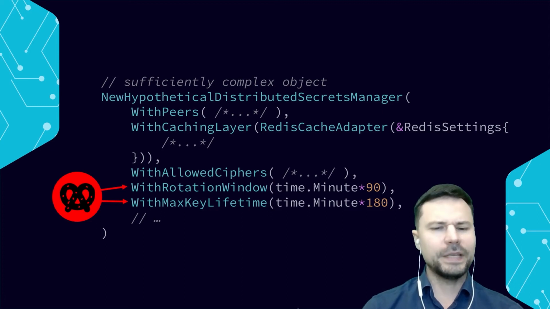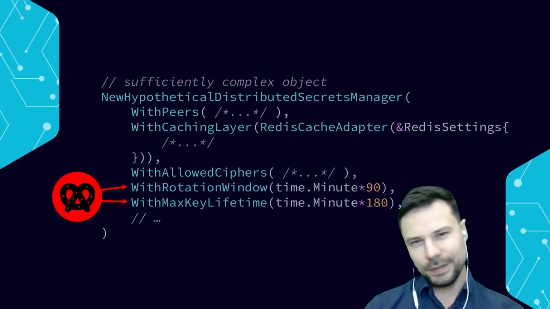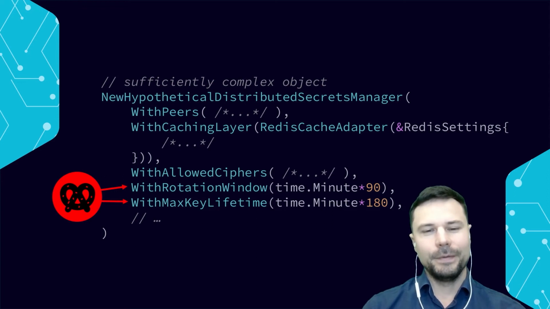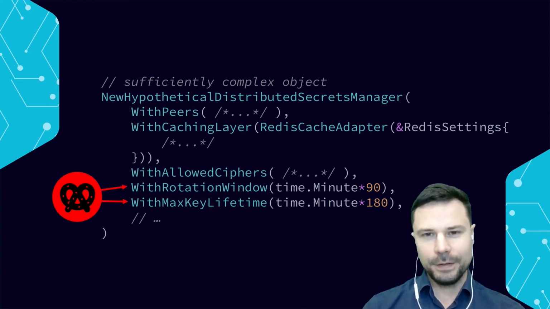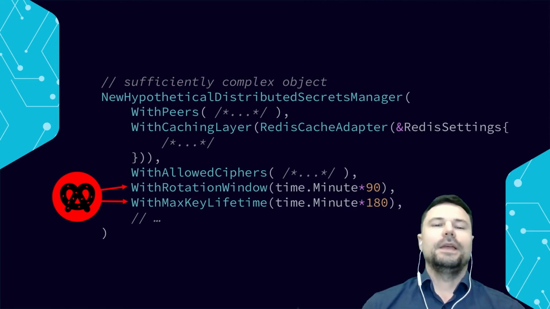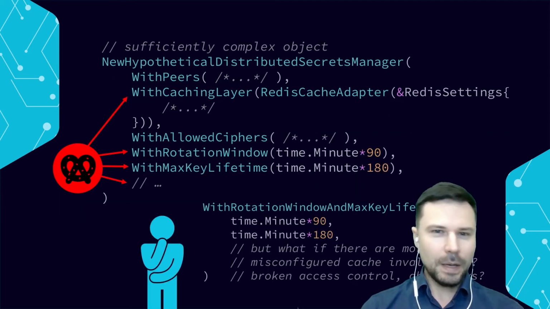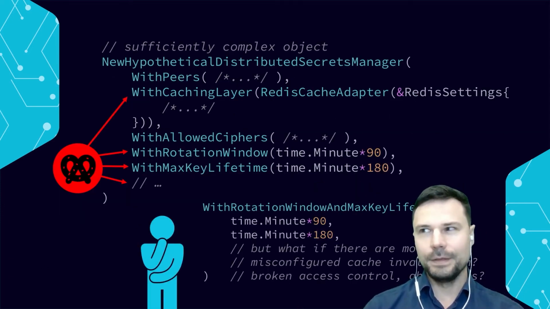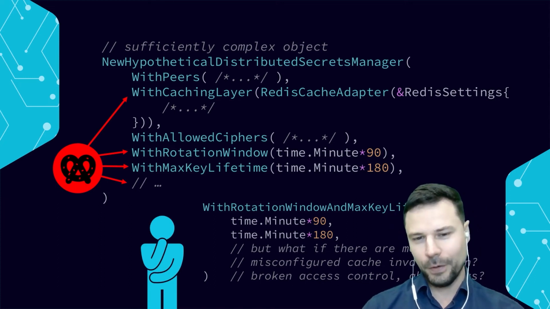But also, max key lifetime cannot be too long. If it's more than like 5 times longer than the rotation window, then that defeats the entire purpose of the rotation, right? So it persists much longer and it increases the attack surface, and it creates other types of problems. But if we think harder about it, there's actually more potential problems. Because if we try to combine those two options, rotation window and max key lifetime, inside the same option like we did with size and limit in the previous example, it just will not work very well.